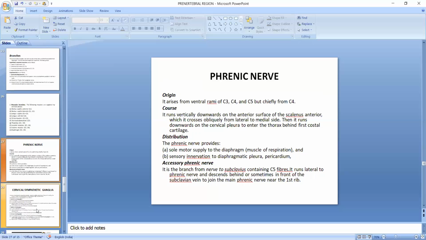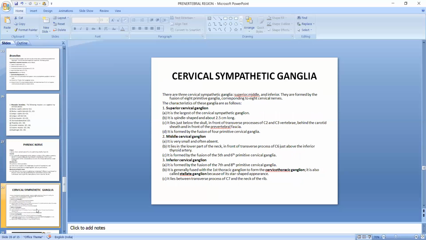Accessory phrenic nerve: it is a branch from the nerve to subclavius containing C5 fibers. It runs lateral to the phrenic nerve and descends behind, or sometimes in front of, the subclavian vein to join the main phrenic nerve near the first rib.